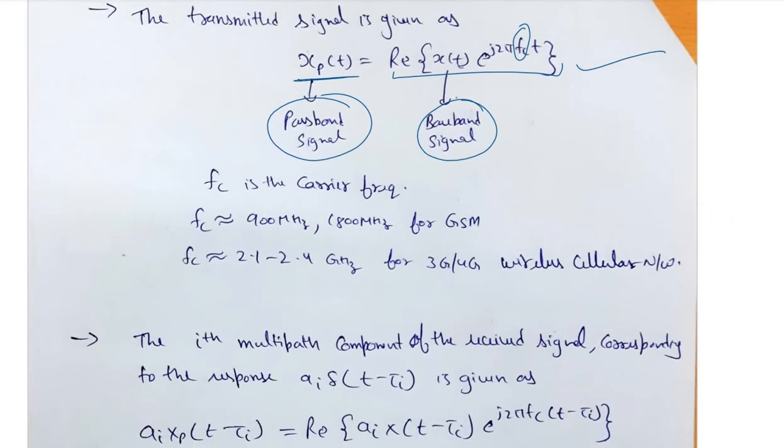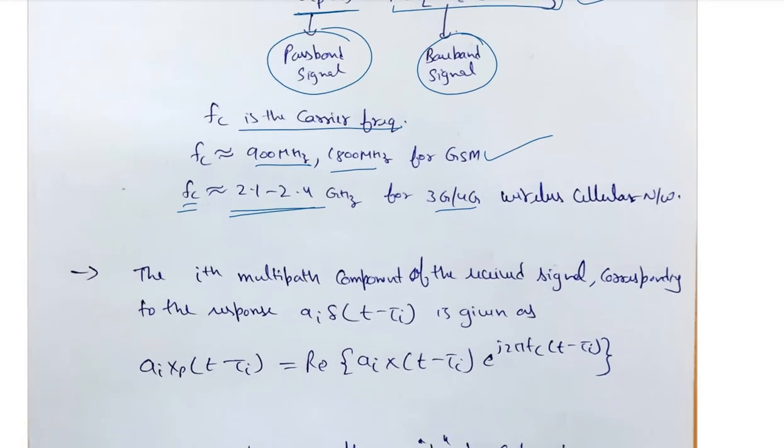Some of the standard carrier frequencies used for existing technologies are 900 megahertz and 1800 megahertz for GSM. We have two different standards for GSM, and for 3G and 4G it is from 2.1 to 2.4 gigahertz, and it's obviously different for 5G communication. In 5G it moves on to the millimeter wave range. So these are the standard ranges of the carrier frequencies.